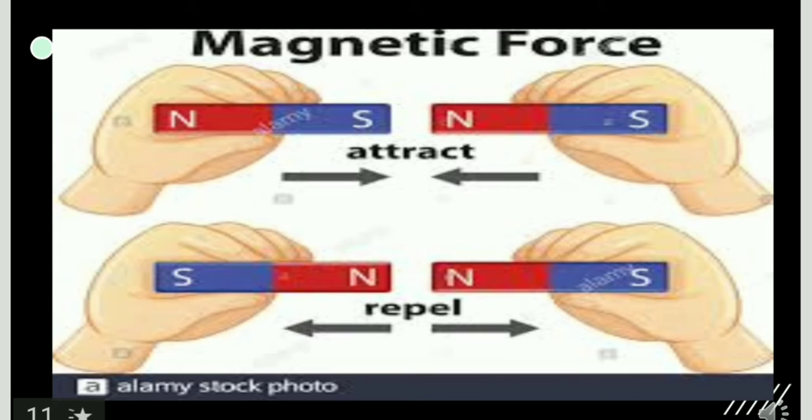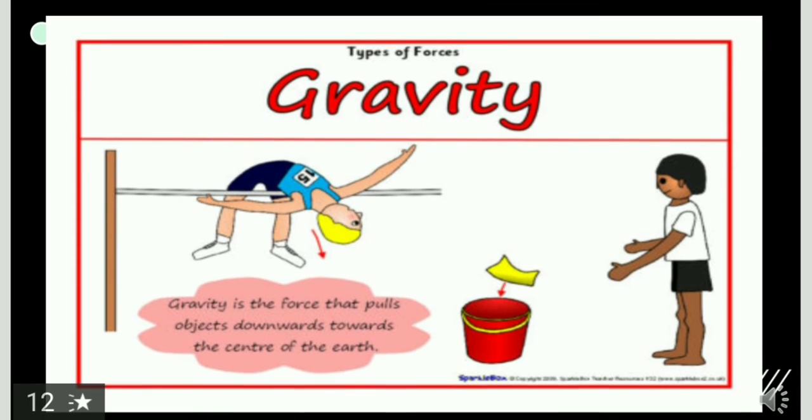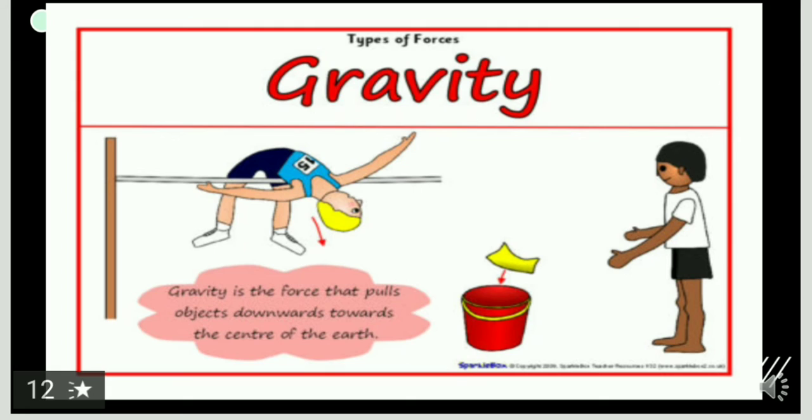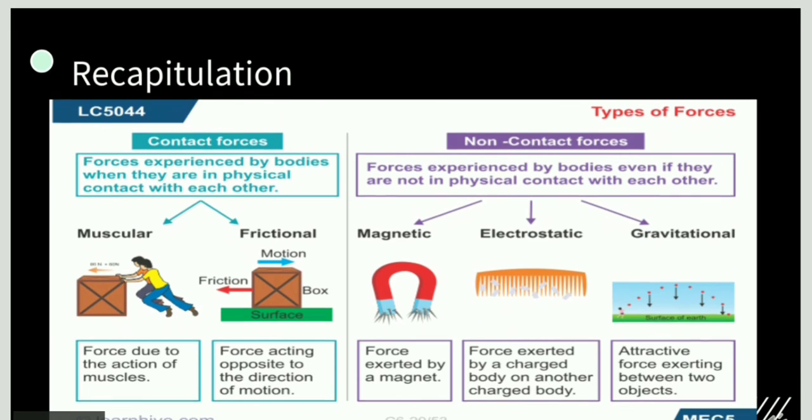Magnetic force, here again they are not in contact with each other, but they are attracting or repelling. So what works here? Yes, this is a kind of non-contact force which works here. And gravity, which every one of us feels every single day. Whatever you throw in the air comes back, and that happens because of Earth's gravitational pull, as the objects are being attracted towards it. So yes, this is again, contact is not required, but the force is working, and that's why the object comes back.